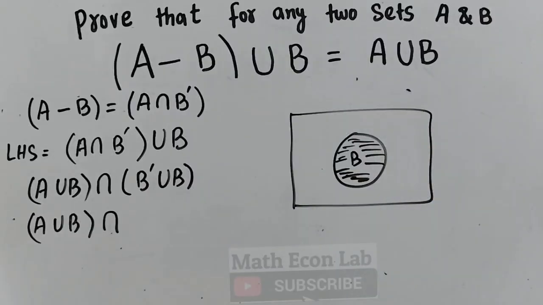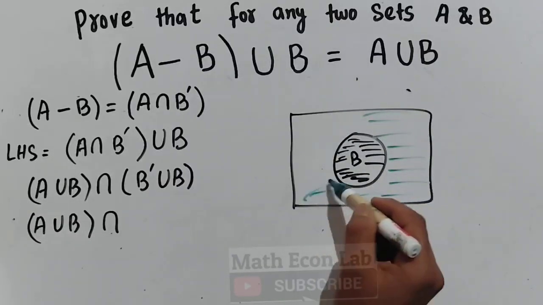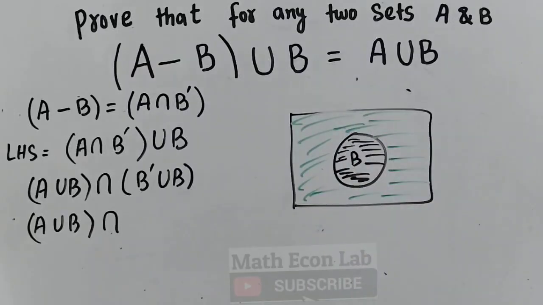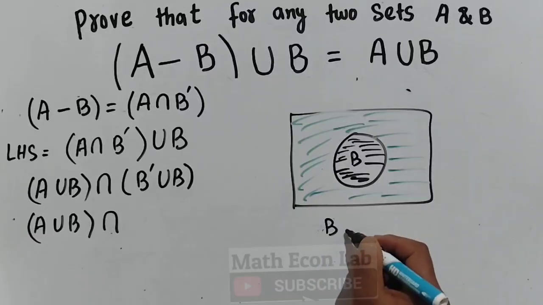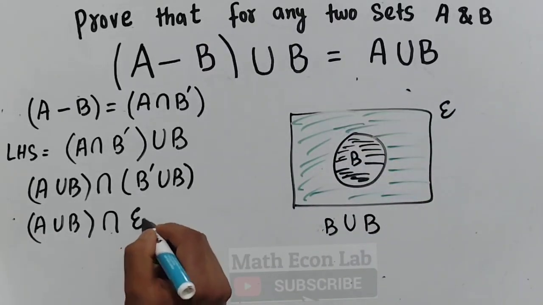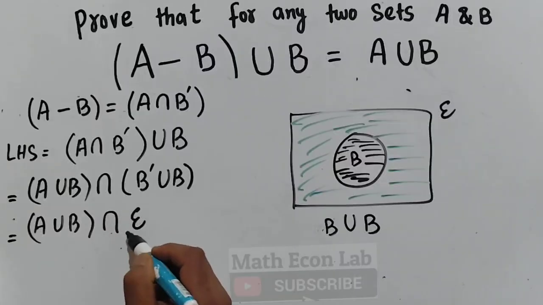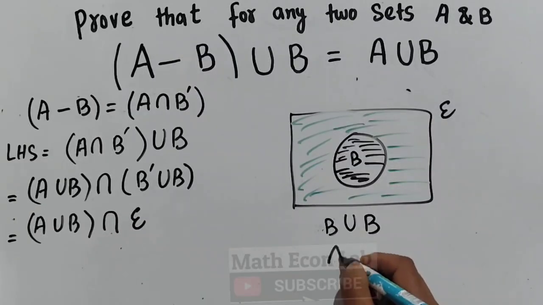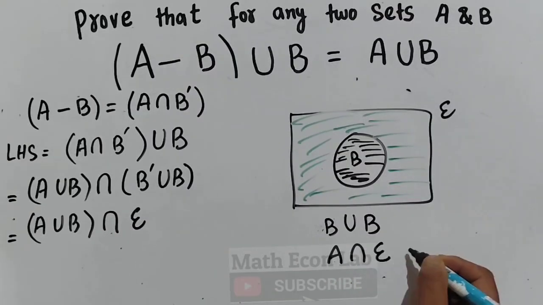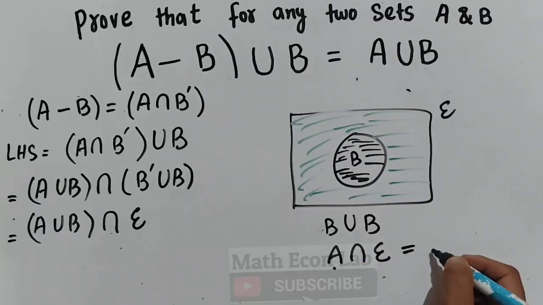Let us suppose B complement is this set, the outside region of this circle B. Now B union B complement is in fact equal to the universal set. Then we have this set intersection with the universal set. If I have A union B intersection the universal set, since the universal set is bigger than A union B, we will get the result as A union B.